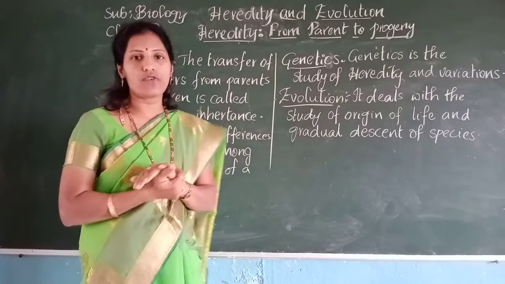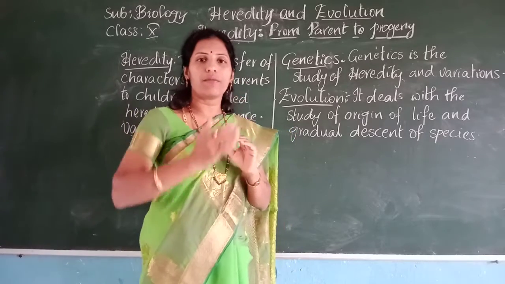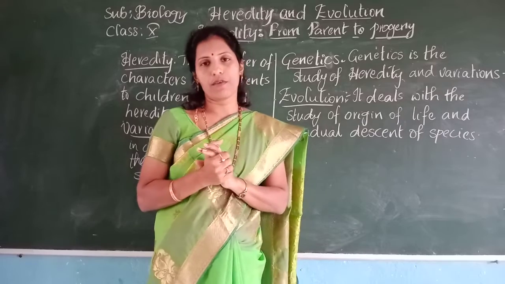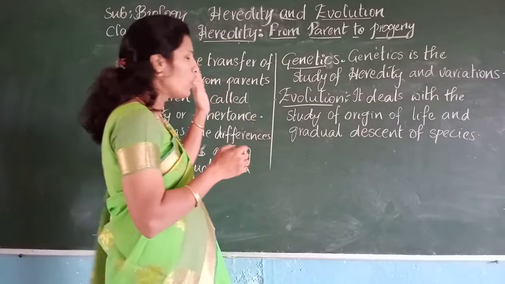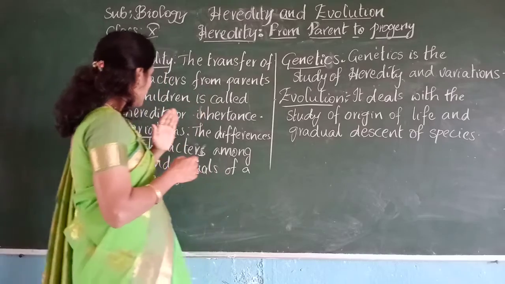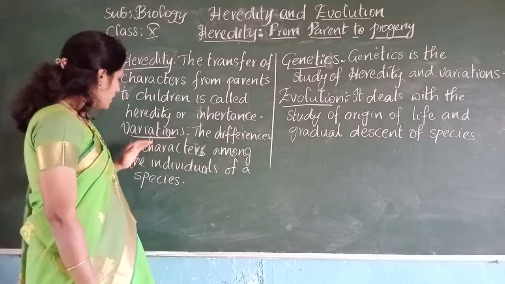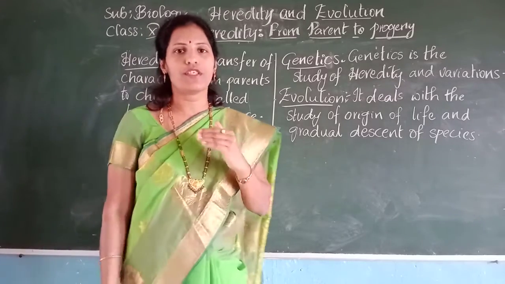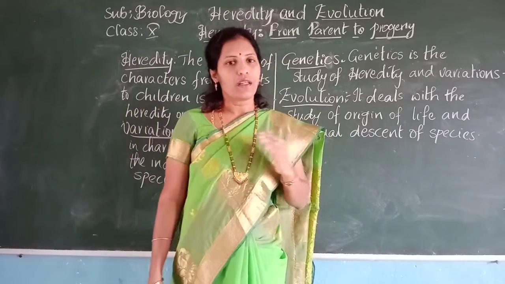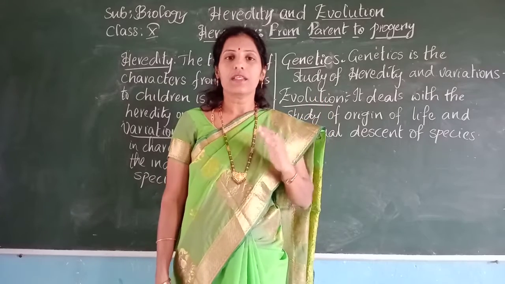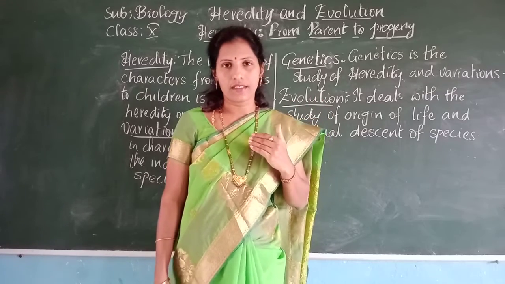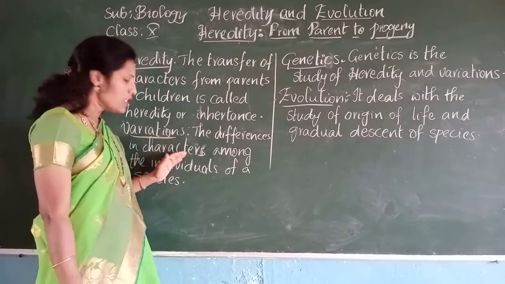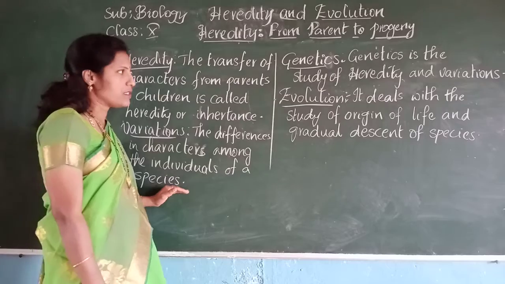So in the first two cases, the baby elephant resembles the parent because of the transfer of characters from the parents to the young ones. That is what we call heredity. And variations are the differences in characters among the individuals of a species. For example, siblings in a family, though they have the same parents, show some differences in their characteristics. Those are called variations. That is, the differences in characters among the individuals of a species.